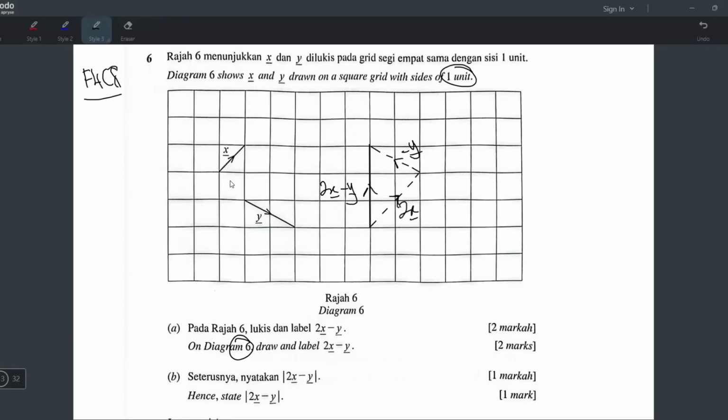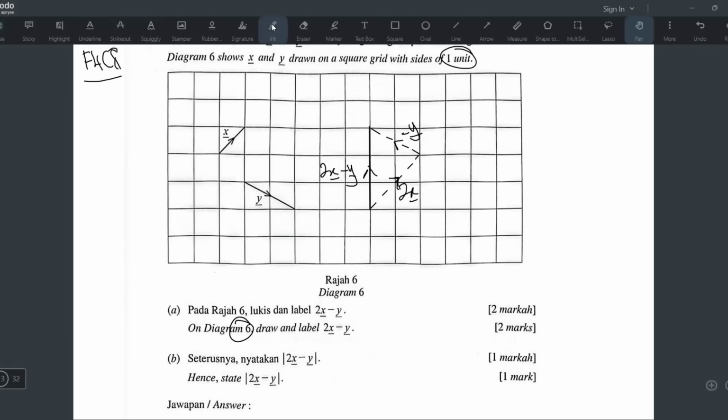Wait. Okay, 2x, so you go like that. And then minus y. Okay, if I go like that, it's 2x plus y already, right? So 2x, yeah, I think correct already. Correct already. Yeah, I think correct already. Yeah. But if I do like that, it's 2x plus y. Yeah, correct. Yeah, I think I'm just overthinking. Okay, so this is worth 2 marks. Yeah. So now you understand why I use dotted line. It's because this is the real one, the correct one.